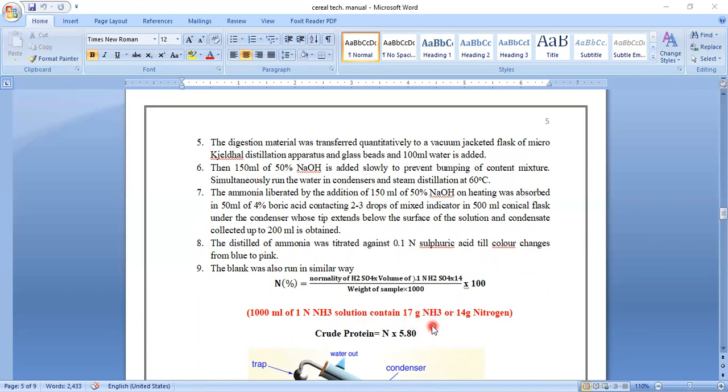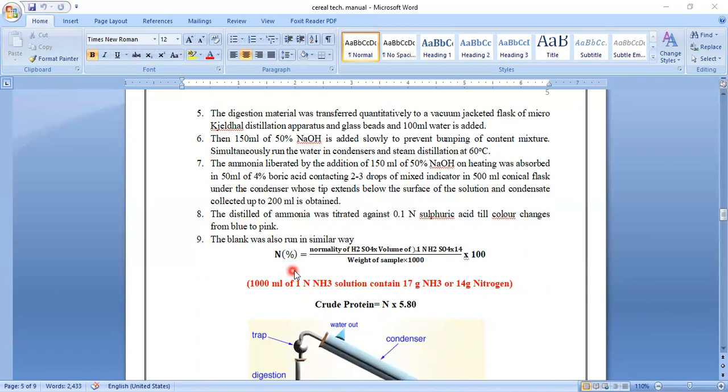See, nitrogen has atomic weight 14 and hydrogen has 1.0079 gram per mole, so we take approximately 1 gram per mole weight for hydrogen. So in ammonia, sorry, 1000 ml of one normal NH3 solution contains 17 gram of ammonia. So nitrogen is approximately 14 grams.